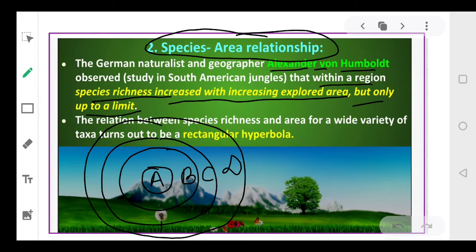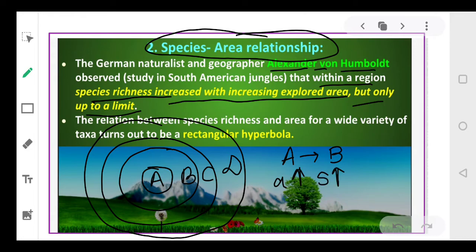If I take the area A, the number of species available in this area will be less. Why? Because this area is very, very small. Clear? Now if I increase the area from A to B, मेरा area initially A था, मैंने area B तक पहुंचा दिया. So I will observe that as the area increases, the species diversity will also increase.